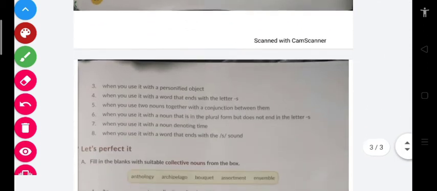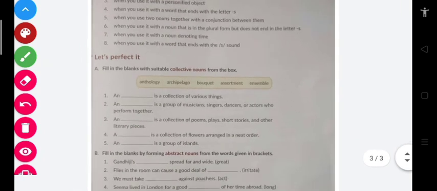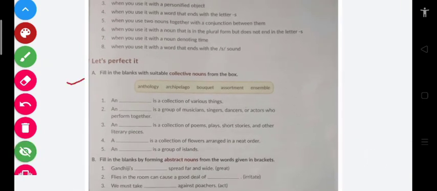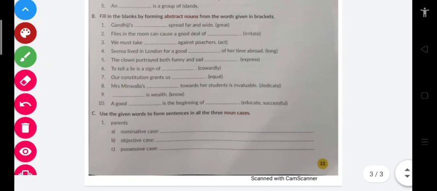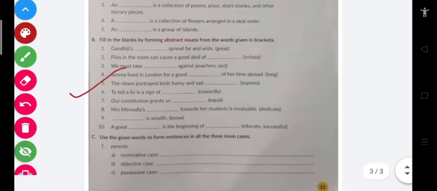And in Let's Perfect It, students, you have to do this type A and this type B, and just this, you don't have to do this one.